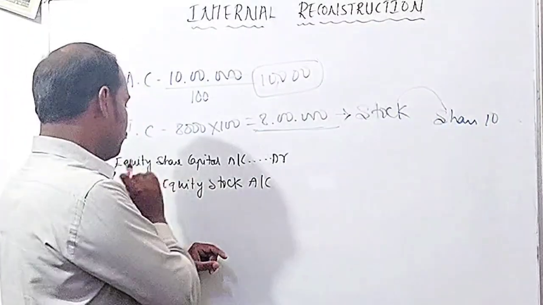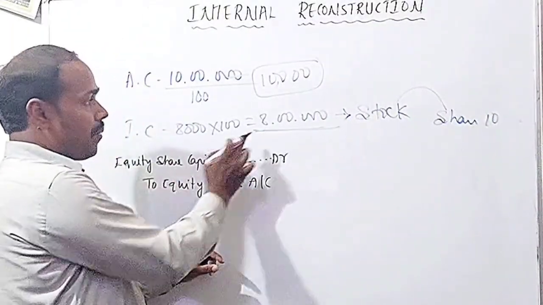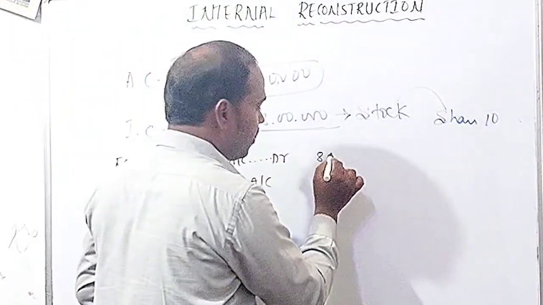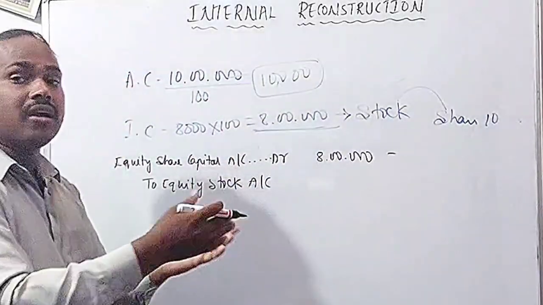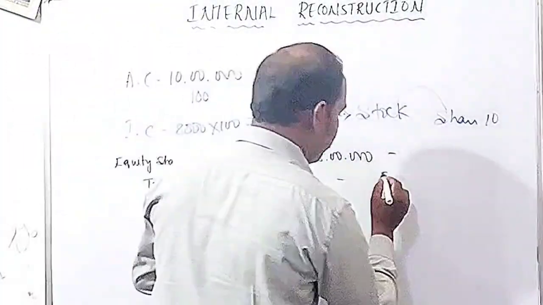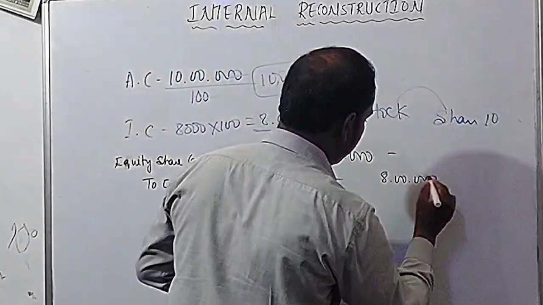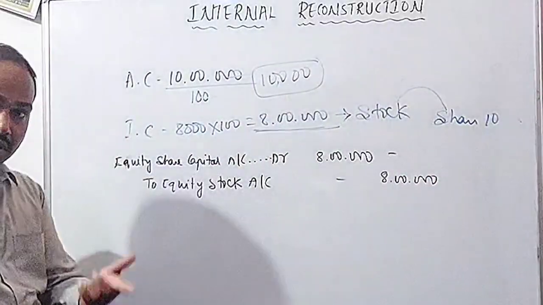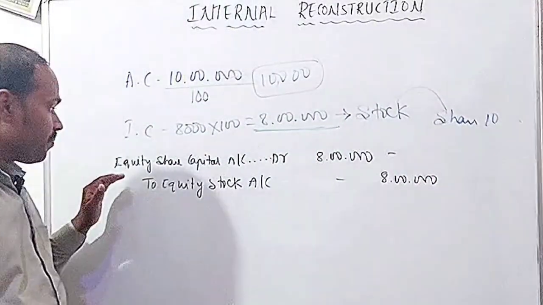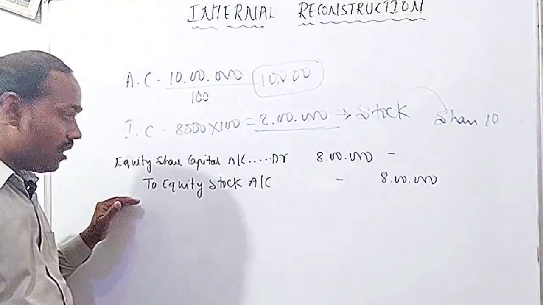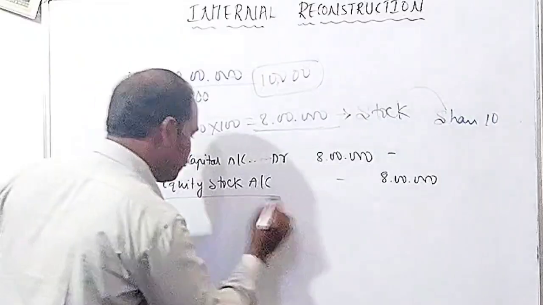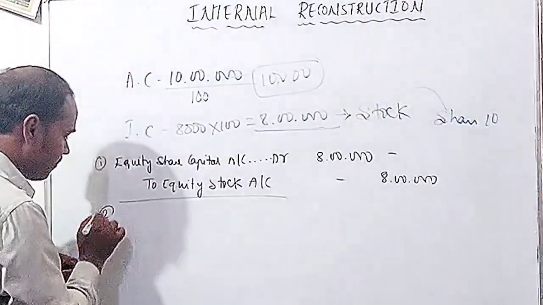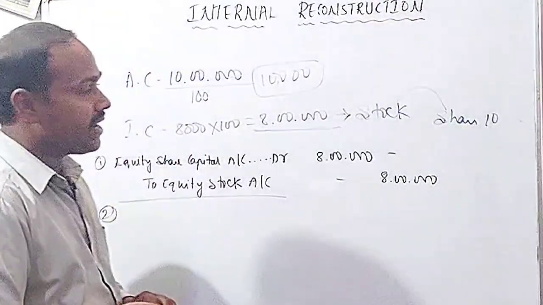What is the value of equity share capital? 8 lakh equity share capital is there, and that whole amount will be converted into equity stock. So that will be 8 lakh. In the narration, you are supposed to write: all the 8,000 shares are converted into stock. That will be more than enough. That is the first entry. And what would be the second entry?